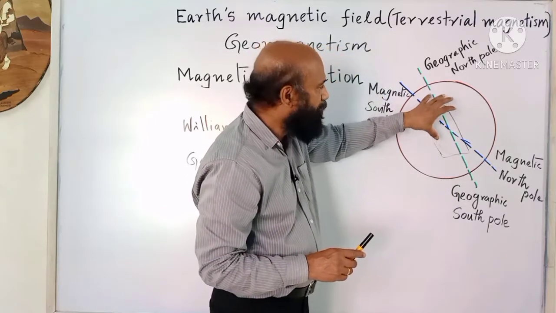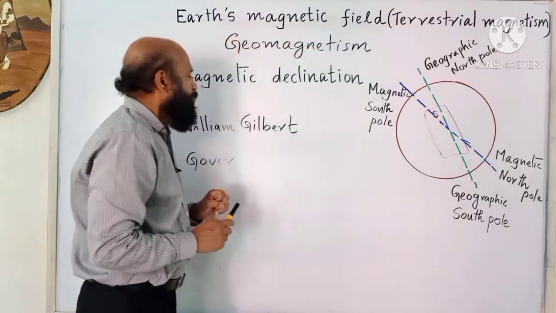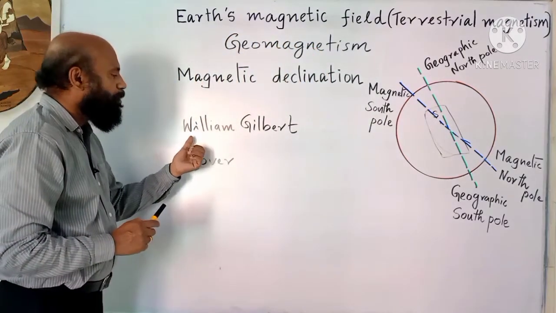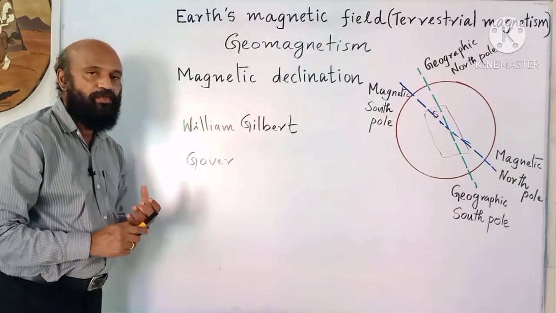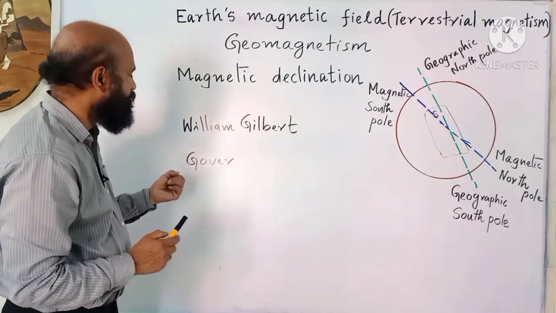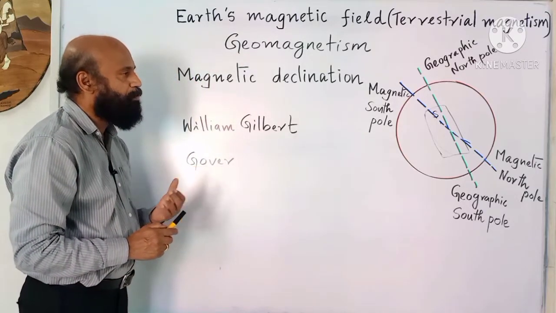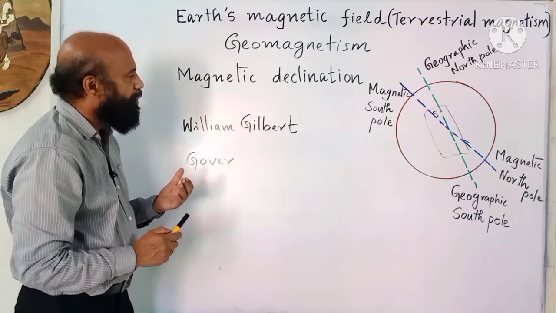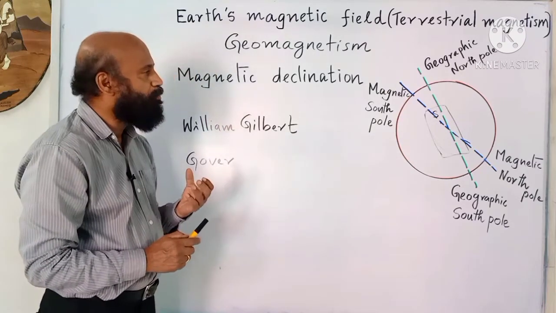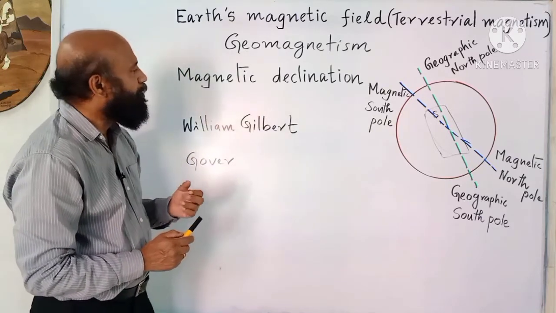Earth has got a magnetic property. Gower suggested that Earth's magnetic field is due to the hot rays from the sun. Till date, so many theories have been proposed, but none of the theories explains the cause of terrestrial magnetism completely.